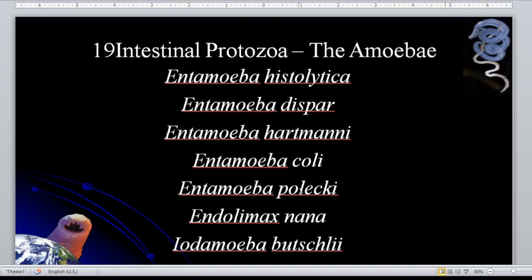There are extraintestinal amoeba like the Entamoeba gingivalis, which is a commensal in the oral cavity. So guys, take note, among these, only the Entamoeba histolytica is pathogenic. Only the Entamoeba histolytica causes a disease. So we regard that as a pathogenic parasite.